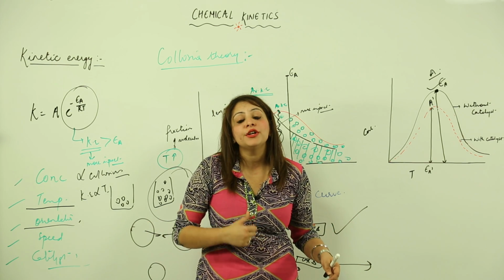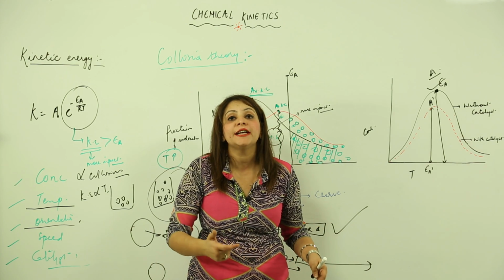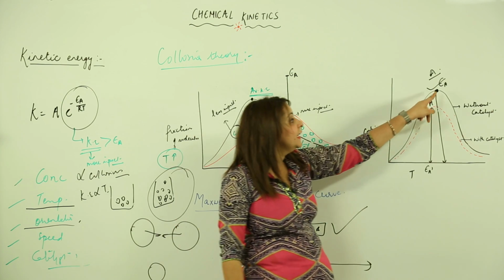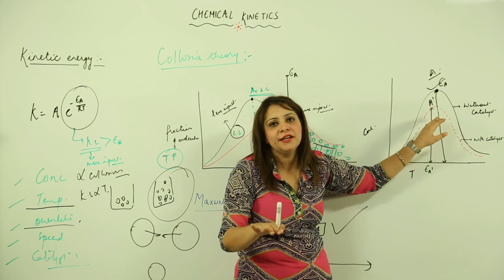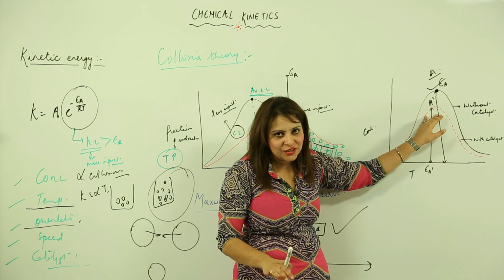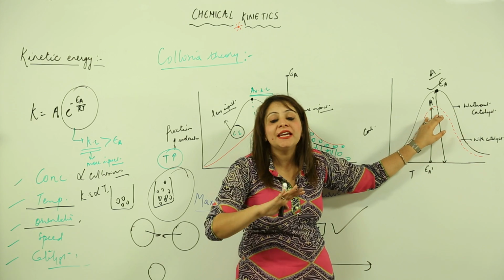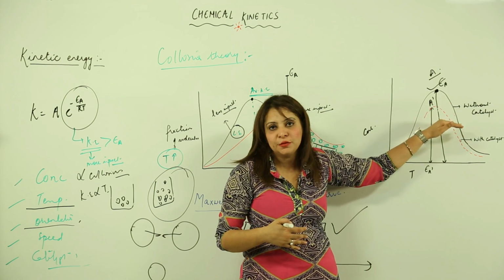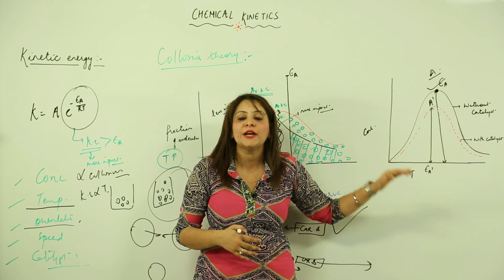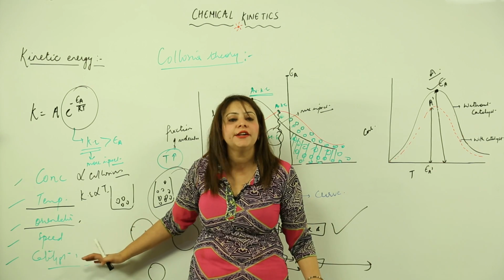But if I reduce that 50 marks to 30 marks, then obviously the number of students that are going to pass will increase. In a similar manner, what a catalyst does is lower the energy barrier, it lowers the passing marks, right? So that the activation energy is lower and more molecules can pass. Pass means they can cross this energy barrier to cause effective collision, which is required to make the reaction happen or to make product. So this is how catalysts affect the rate of reaction.